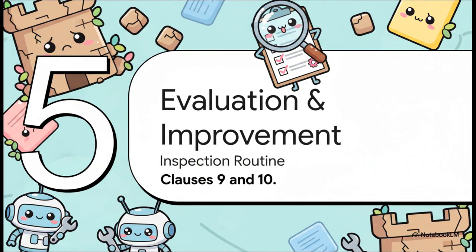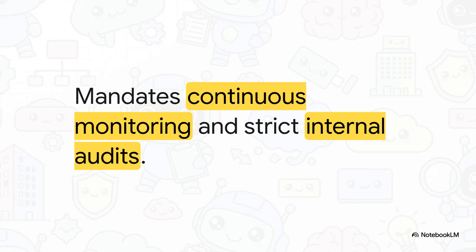All right, Part 5, Review, Evaluation, and Improvement. You absolutely cannot just set and forget an AI. We all know models drift. So Clause 9 demands continuous, real-time monitoring and really strict internal audits to catch that performance drift before it turns into a total disaster. As real-world data changes, models degrade. Clause 9 requires you to have the dashboards, the KPIs, and a rigid schedule of internal audits to evaluate if your risk controls are still holding up.